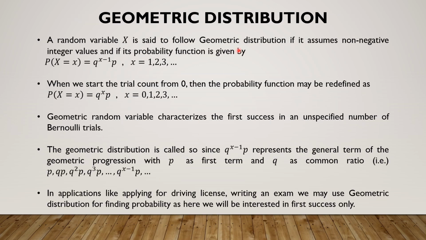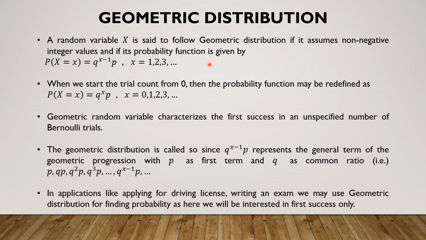Let us look at the next random variable, that is geometric random variable, whose mass function is given by q power x minus 1 into p, x taking 1, 2, 3 and so on as values. The other way of defining the probability mass function of geometric random variable is q power x into p, x taking values 0, 1, 2, 3 and so on. Both are correct ways of defining the geometric random variable's mass function. I prefer to use 1, 2, 3 etc. for better comprehension.